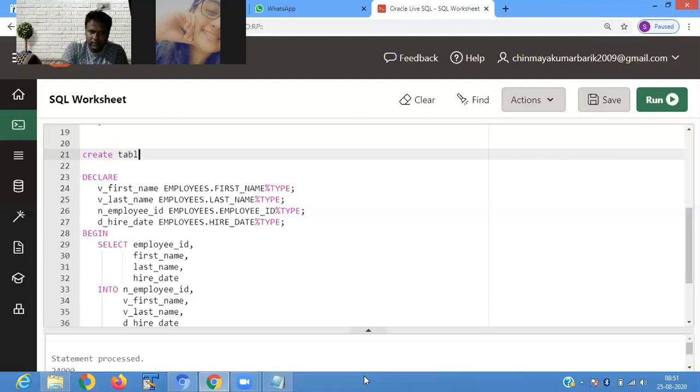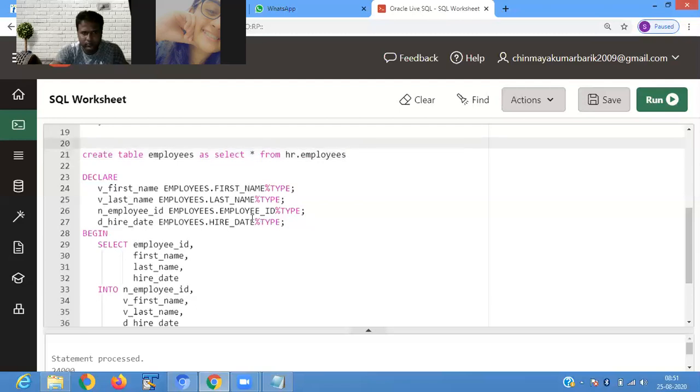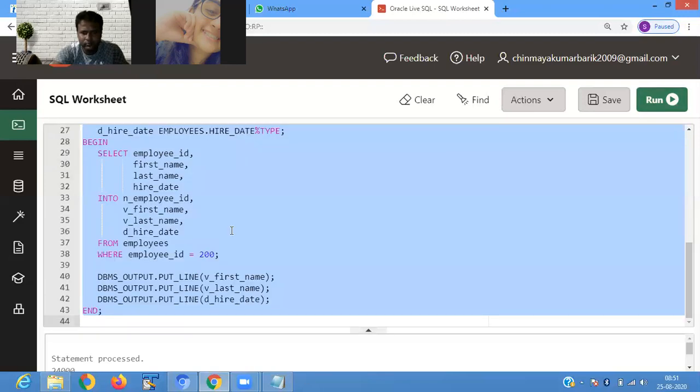Create table. We are creating a table. Now we retrieve the record. Line number 2.